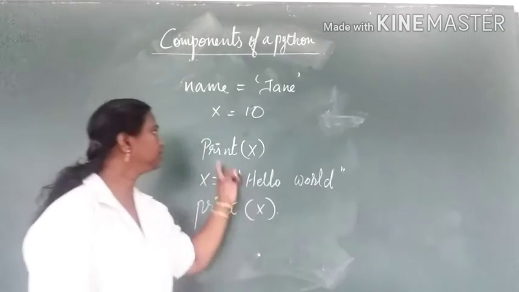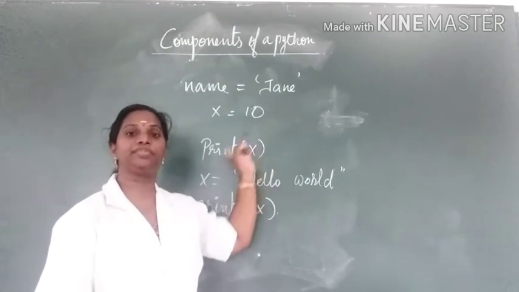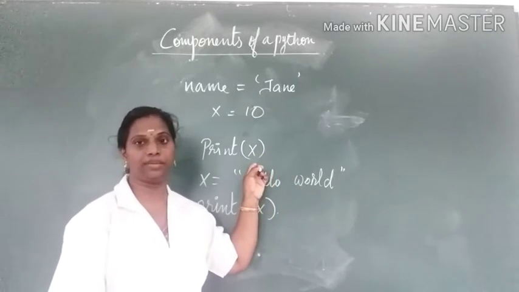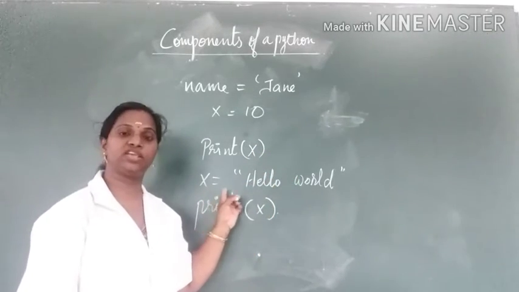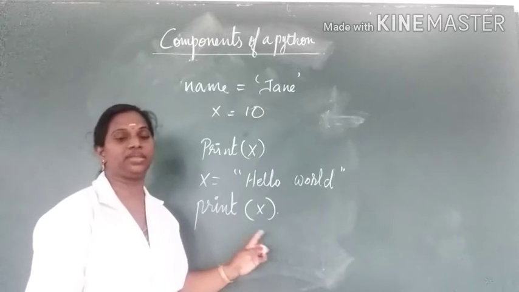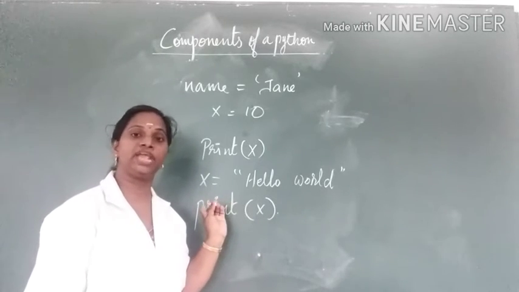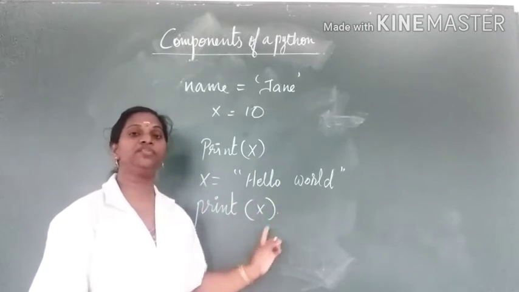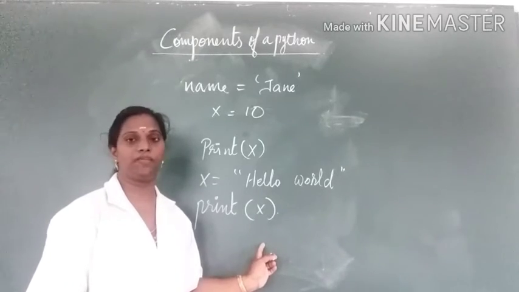See children, here first x equal to 10, then print x. So the value of x will print here. Then next x equal to hello world, then print x. Then the value of x will change. Now the value of x is hello world, so here it prints hello world.